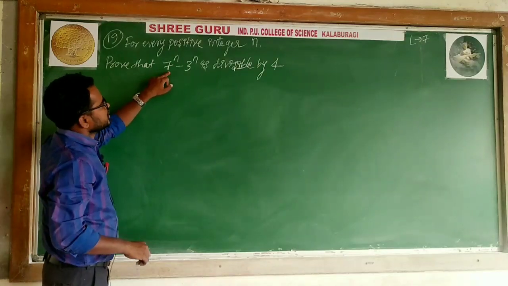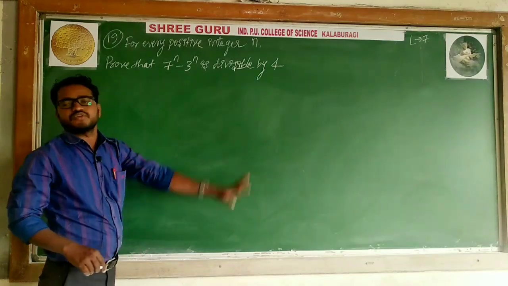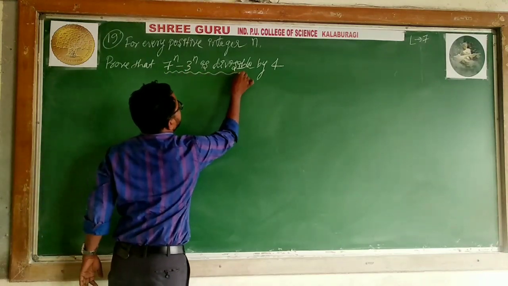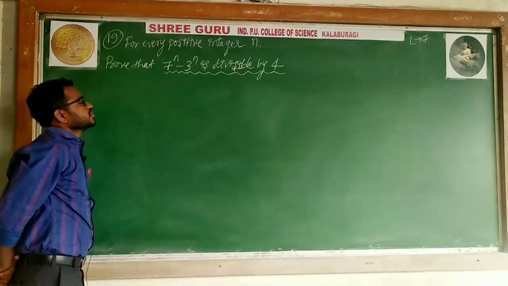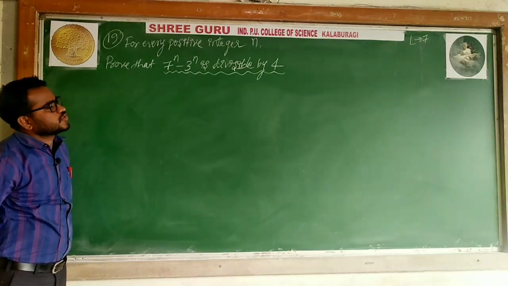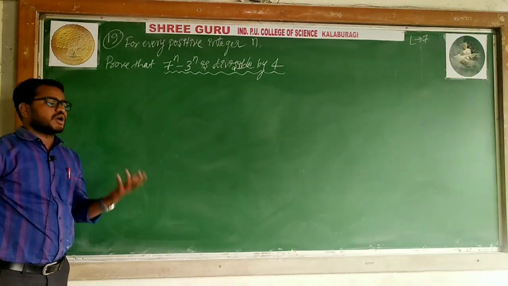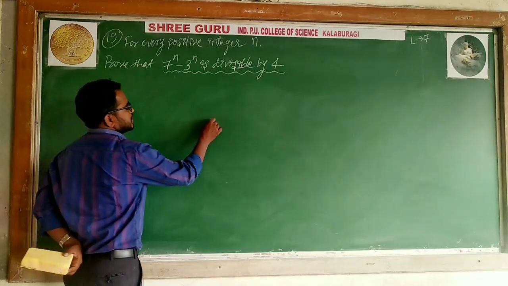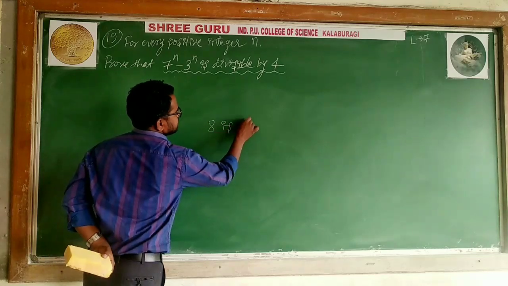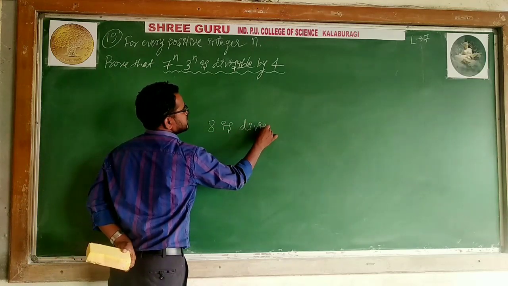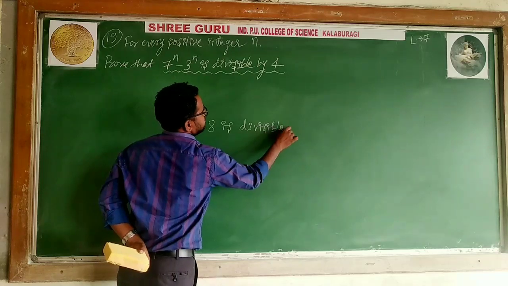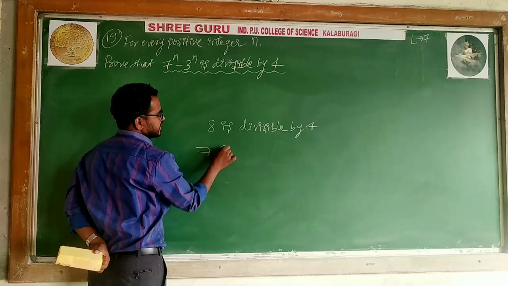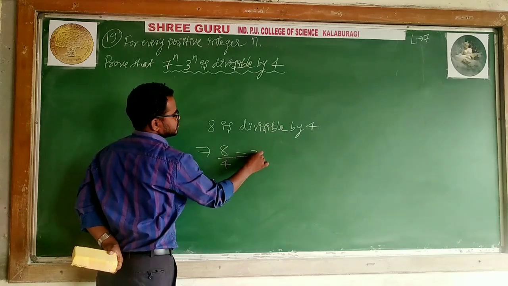Prove that 7 to the power n minus 3 to the power n is divisible by 4. This is the required statement. If you want to prove this, you have to prove it mathematically. For example, if you say 8 is divisible by 4, it means 8 divided by 4, you will get 2.